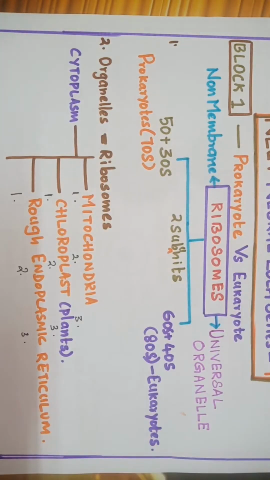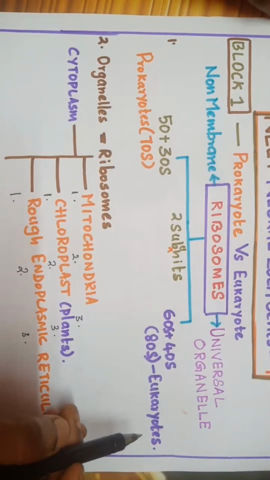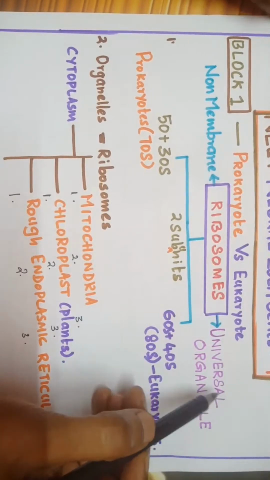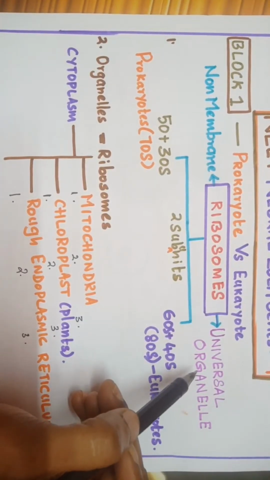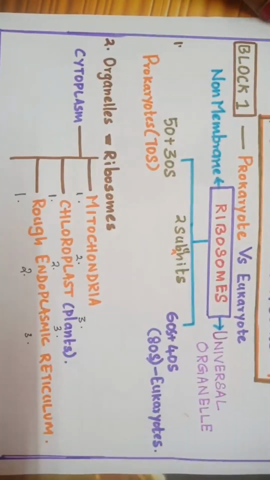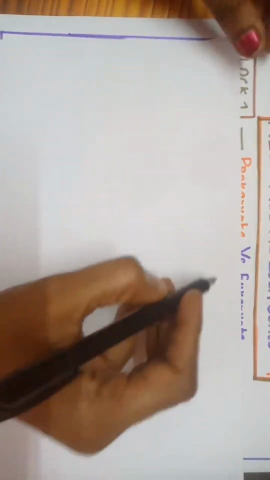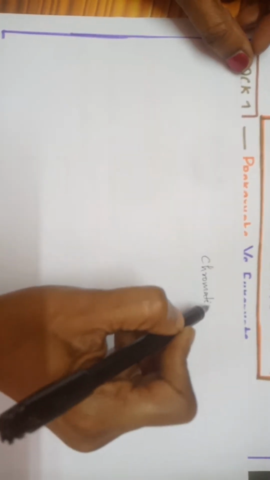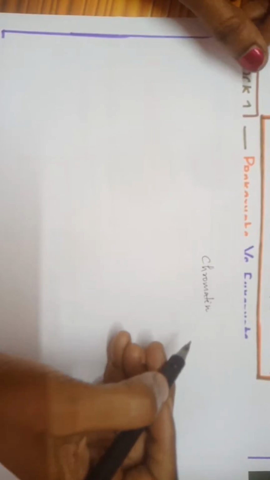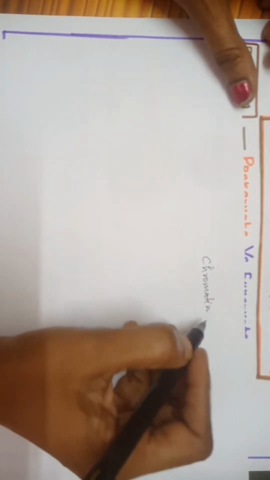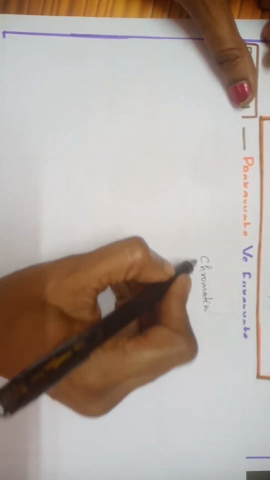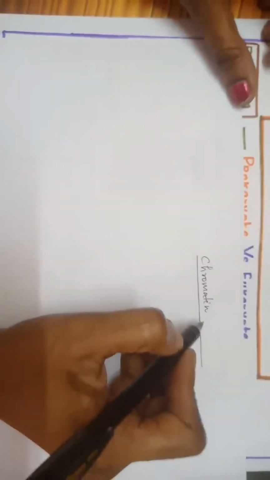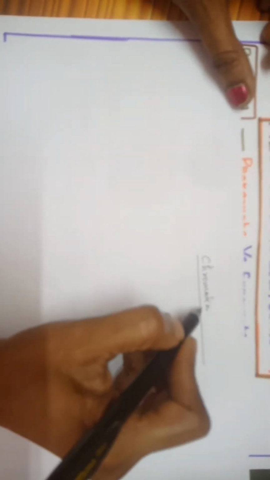And today is day 9. So before going into this session, I'm going to ask you a question. Chromatin, are you ready with your pen and paper? Shall we start writing? Okay, so this is the question for you now. If you know the answer, type it in the comments.